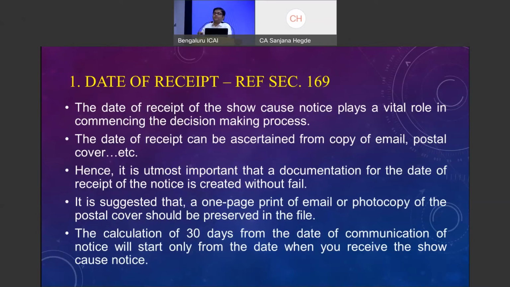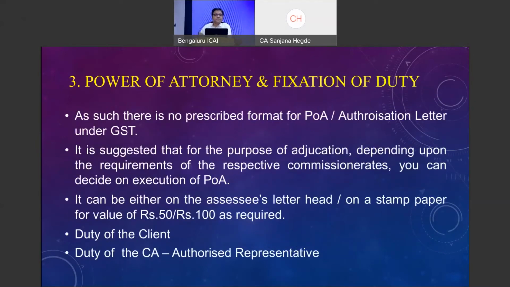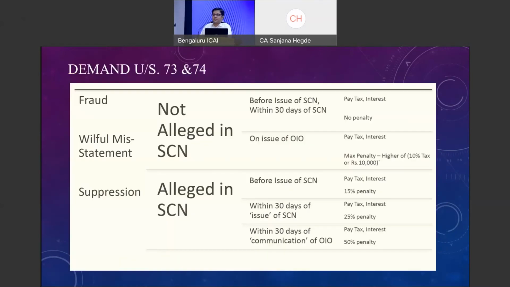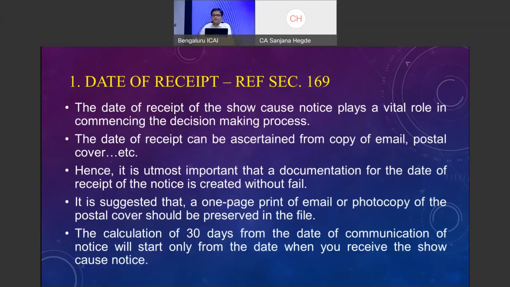Date of receipt of notice is very, very, very important. As we have seen in the previous slides, the critical dates: within 30 days of the issuance of the notice, within 30 days of the issuance of the order, if you are able to make the payment, you are able to get the benefit on the penalties. Now, how will you track it unless you have the date of receipt? So this date of receipt is a very, very important thing which you have to record.